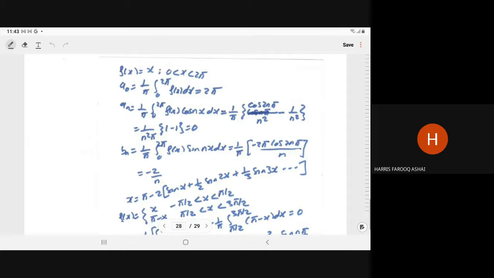In general, we give minus pi to pi, but here we have 0 to 2 pi, so you just have to shift the interval.